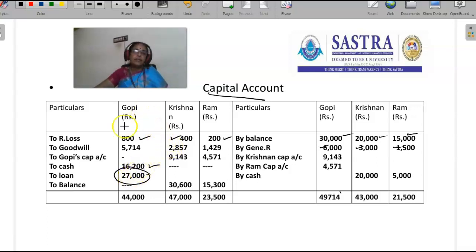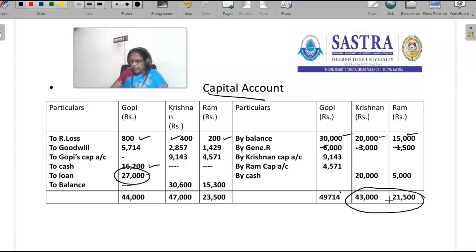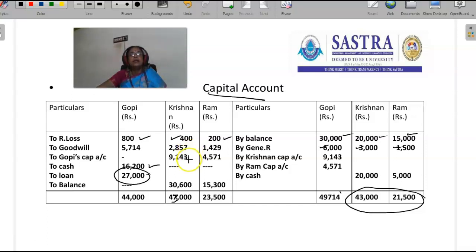So we have to transfer the unsettled amount to the loan account, and then we have to close the Krishnan and Ram accounts. Krishnan's account total is 43,000 and Ram's account is 21,500. From 43,000, if we deduct the realization loss 400, goodwill 2,857, and Gopi's capital account 9,143, the balance amount is 30,600.